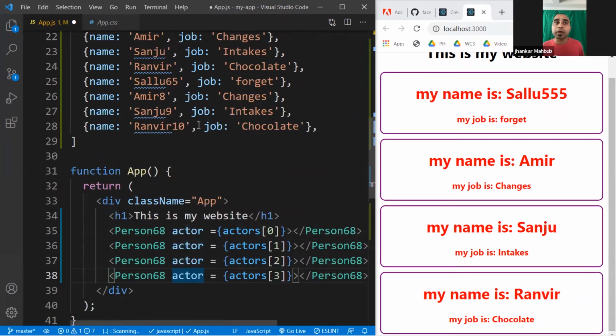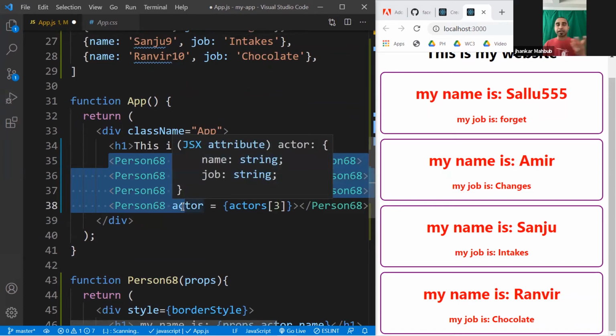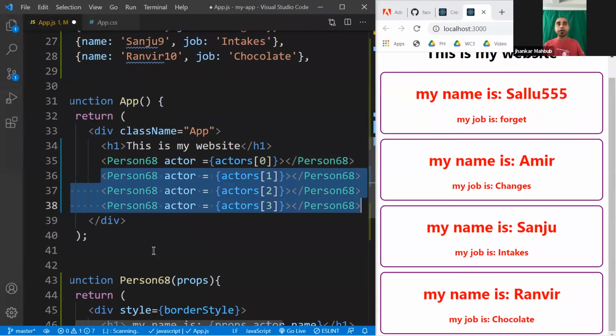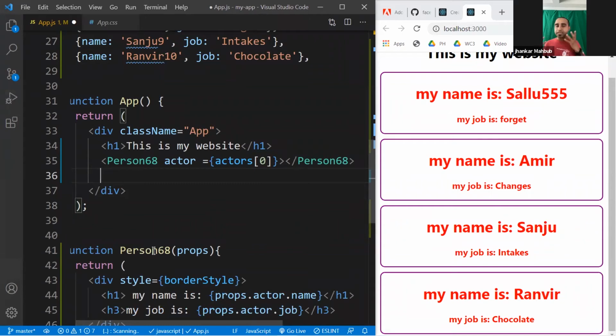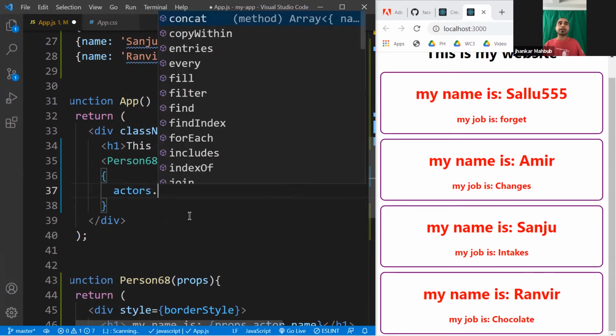So you cannot hard code all these components if you want to make it much more efficient and effective. And there is a shortcut for that. For this, we will get rid of all this stuff and we'll do some JavaScript. And since you're doing JavaScript inside this component, you always need to put it inside two curly brackets. You can do it when you are adding a prop, or even just writing something this way, and you can do it in many other ways as well. So what I will do right now is call the actors, and then we'll do a map.